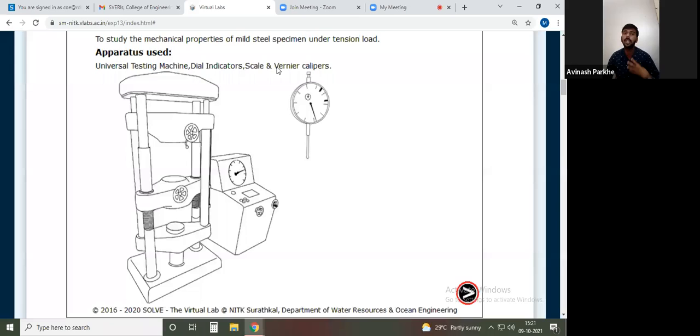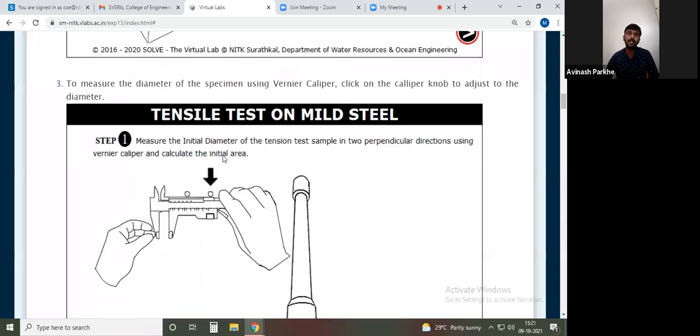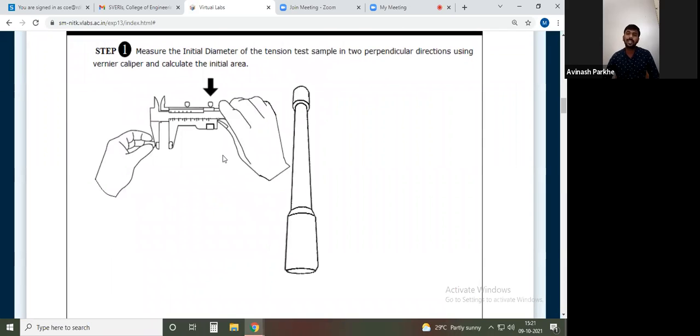The diameter or dimensions of the specimen are very, very important. Before carrying out the test on the specimen, their diameter and length are very important to measure, and in order to measure all those dimensions, this vernier caliper will be used. So these are the different types of apparatus used for the testing purpose. Now, what is the first step?